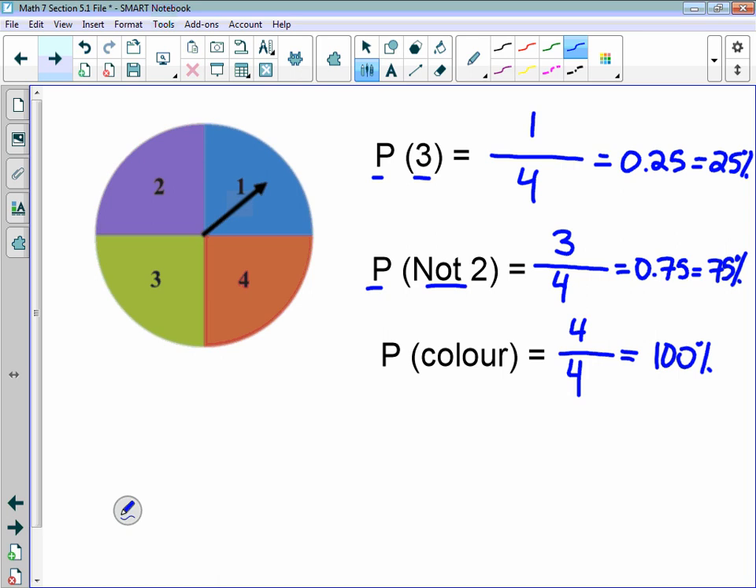Spinners can obviously have more than 4 sections. Each section could be the same. You'll have to be looking at spinners like this, where, you know, maybe instead of this being a 3, this was also a 2. And then you'd have a probability of getting a 2 versus a probability of getting a green, and so on. Options are endless.